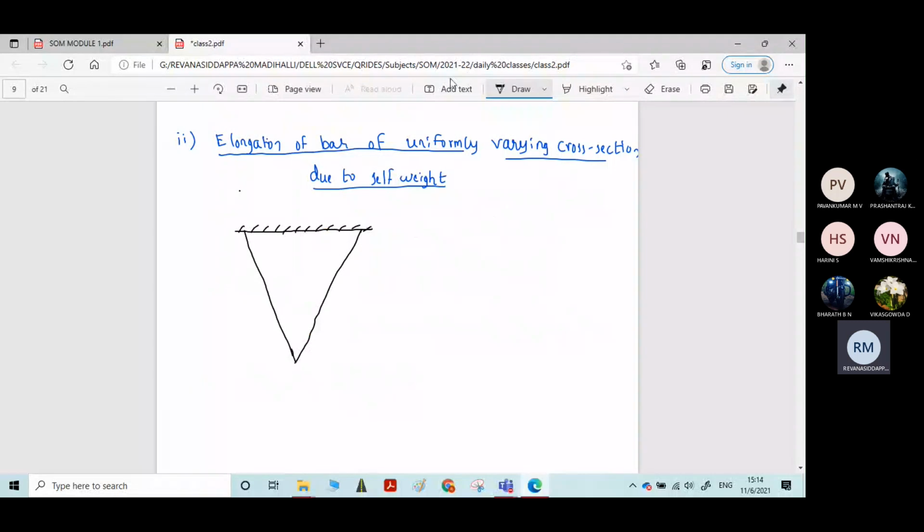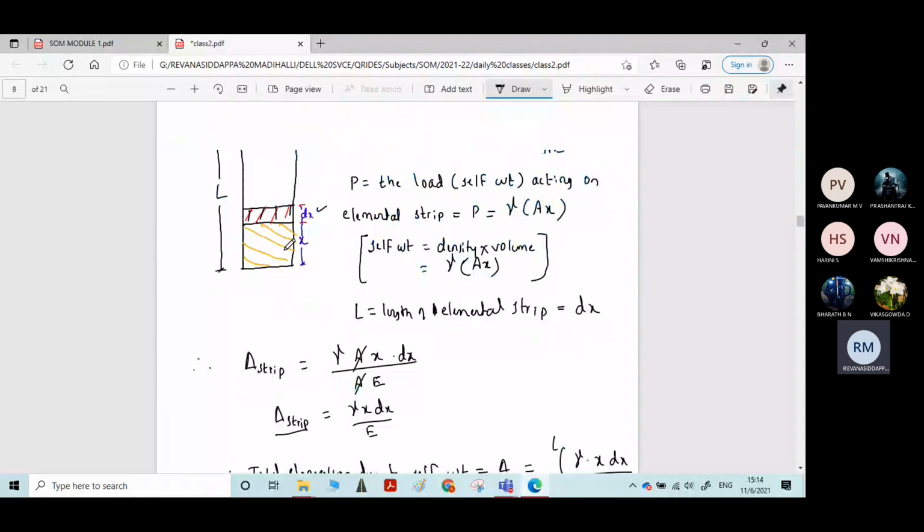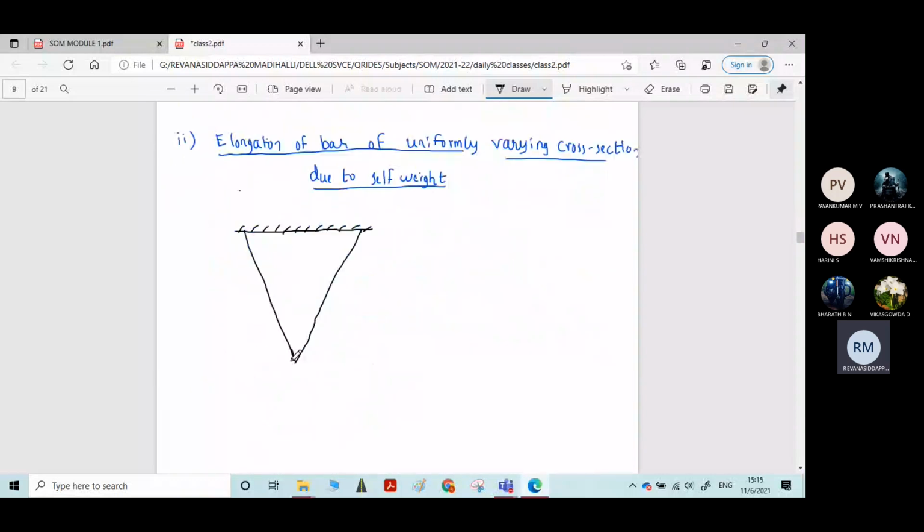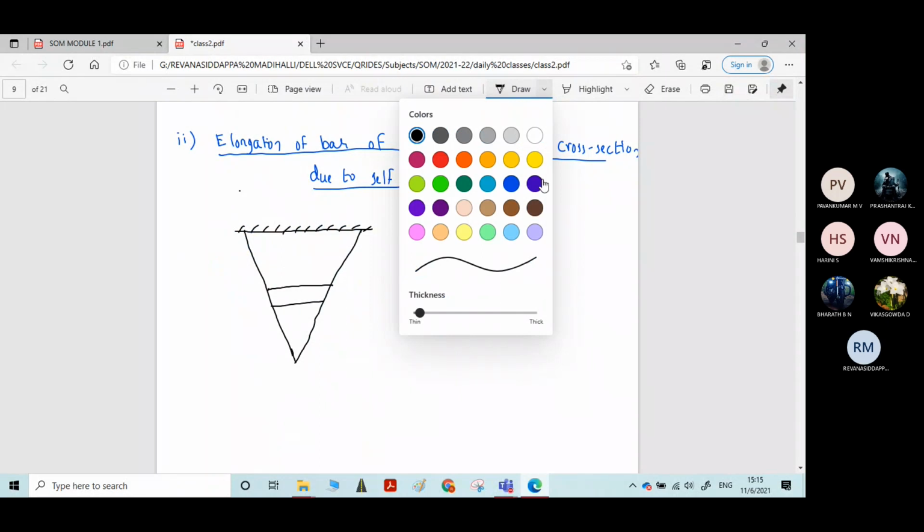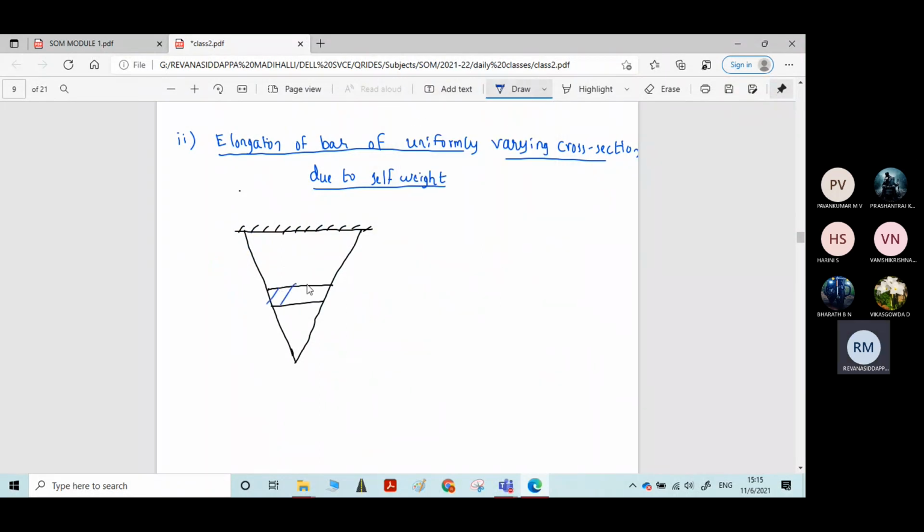Now, in the previous case, the bar had a uniform cross section. Now it is uniformly varying with the length. Similarly here, as usual, consider an elemental strip of thickness dx at a distance x from the free end. Let L be the total length of the bar.